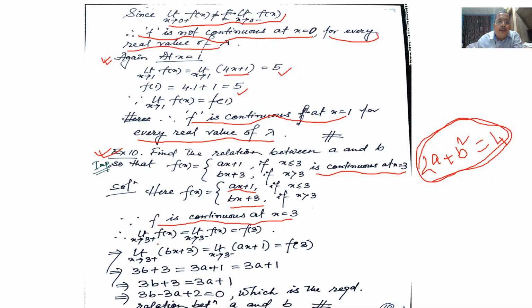Therefore right hand limit is equal to left hand limit is equal to value of the function. So the limit as x tends to 3 plus of bx plus 3 is equal to the limit as x tends to 3 minus of ax plus 1, is equal to f of 3. Ultimately we get the relation 3b minus 3a plus 2, which is the required relation.